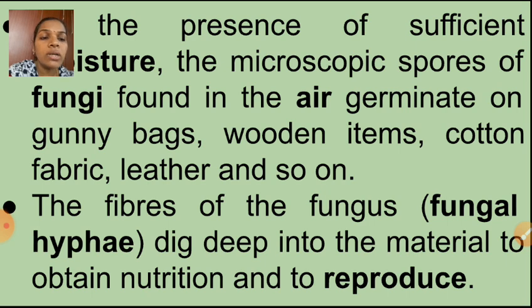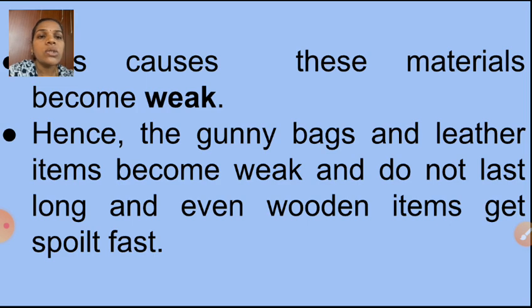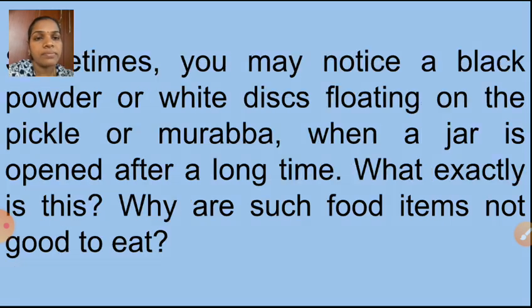To obtain nutrition and to reproduce. This causes these materials to become weak. Hence the gunny bags and leather items become weak and do not last long, and even wooden items get spoiled fast in rainy season. Understood now how leather items and gunny bags are getting spoiled? Yes, shall I go to the next?